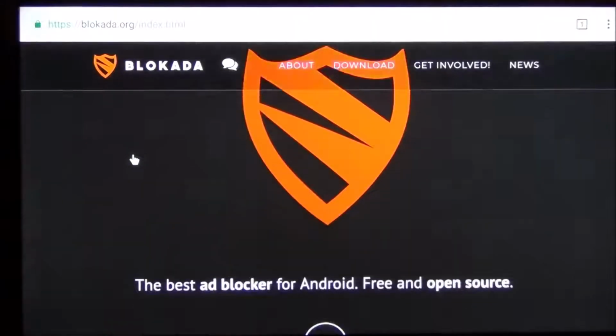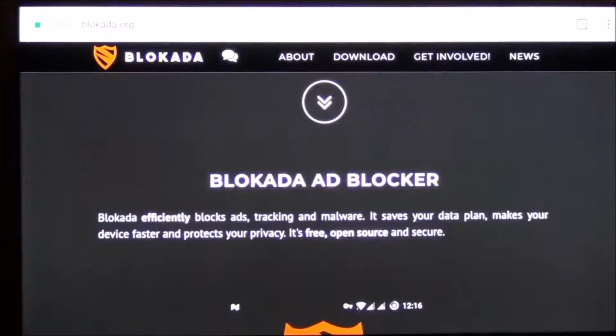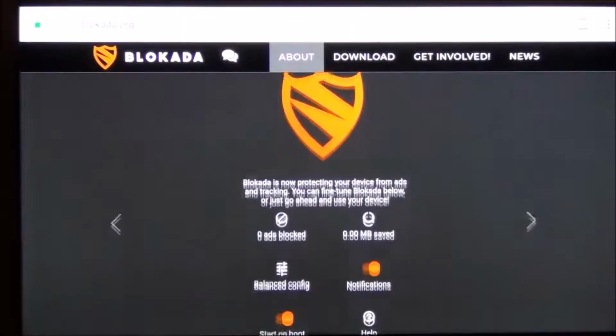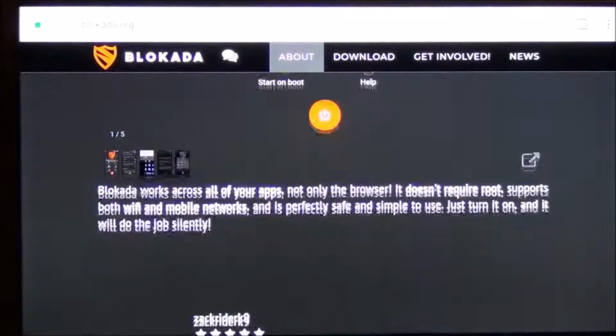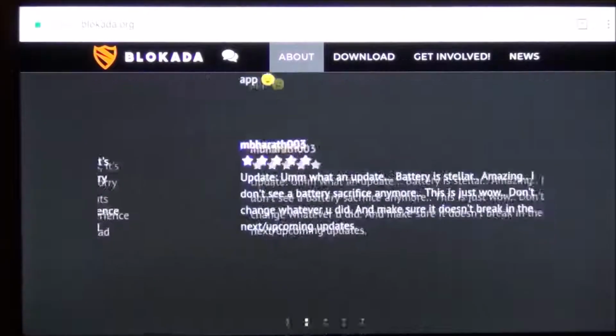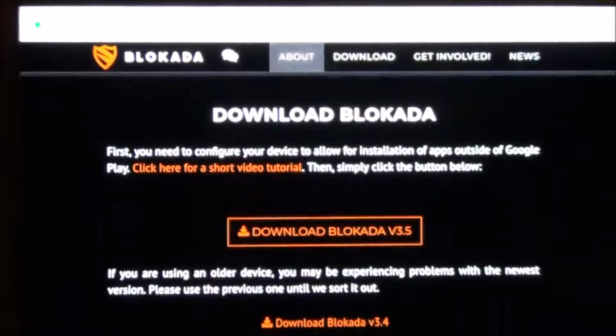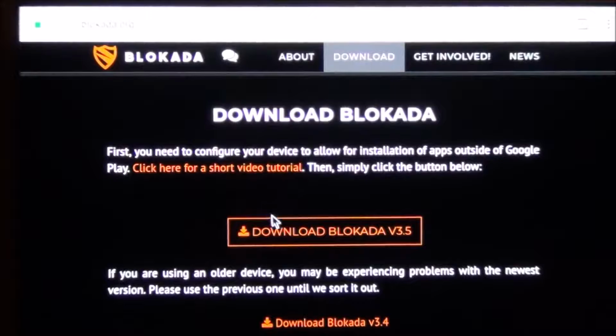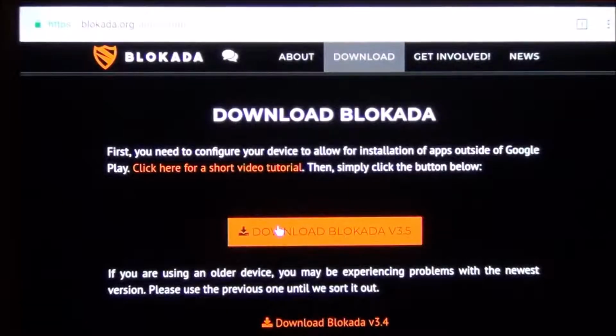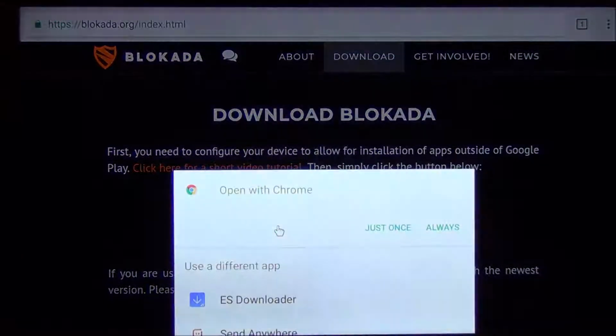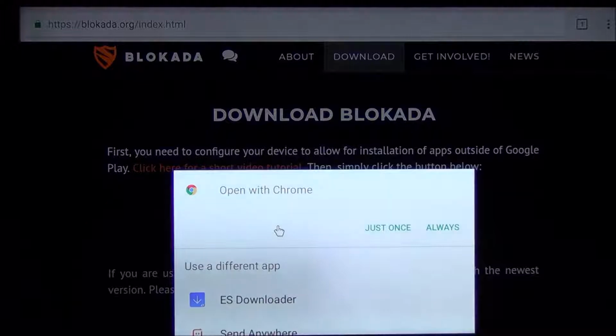And then just go all the way down once you're on that link. All the way down to right here, it says download Blockada version 3.5. So we're going to click on that. I'm going to click on my ES downloader.